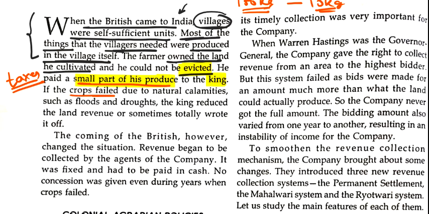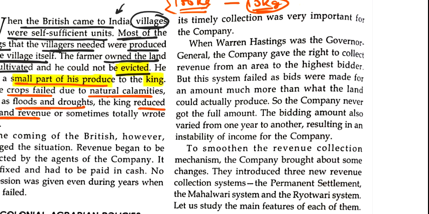Suppose the crop failed due to natural calamities such as flood or drought, what will happen? The king will either reduce the land revenue. Like if you are unable to grow 100 kg of rice, suppose your rice was only 60 kg, so you don't have to give 10 kg, you can give only 3 kg of rice and the king will be satisfied. Or sometimes you do not even have a single amount of crop, then the king will say, okay, this year we will not take any produce or any amount from you, we will completely waive it off.